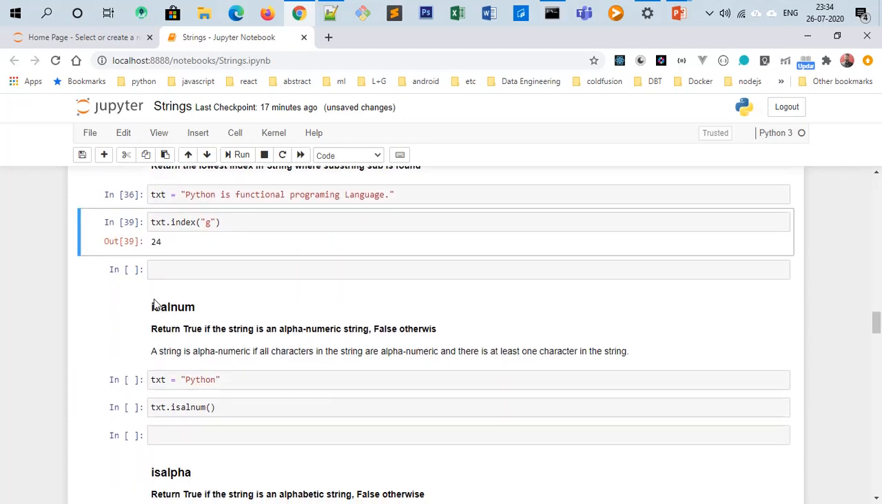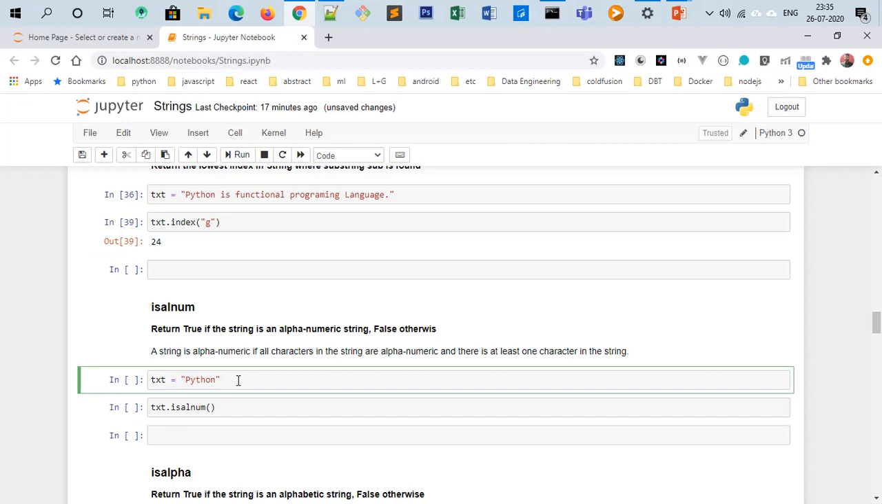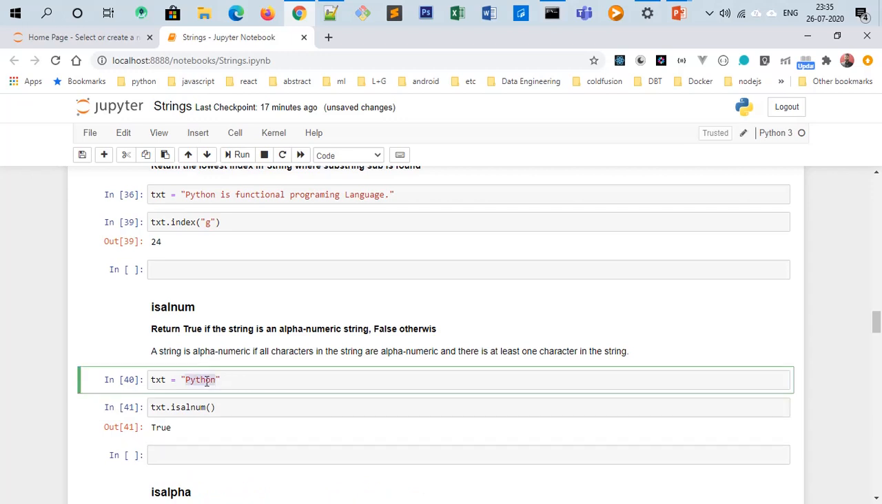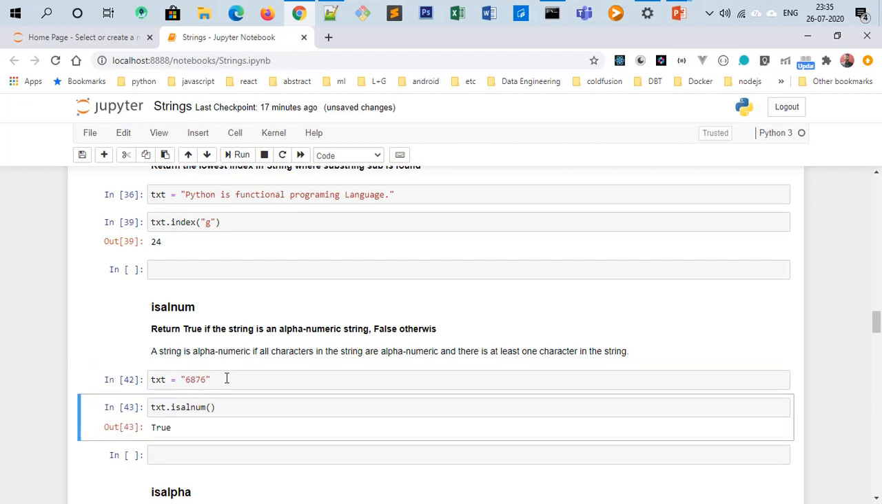Next we have isalnum. It returns true if the string is alphanumeric. That means all the characters in the string are alphanumeric and there is at least one character in the string. So let's see, we have "Python". All the characters in the string are alphanumeric, and it has at least one character, yes. So it will return true because it is alphanumeric. And if we write all numbers here and then check, it will return true again.